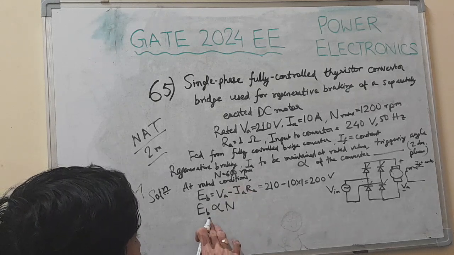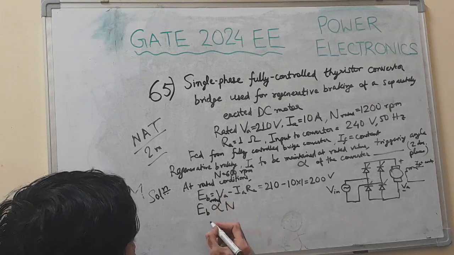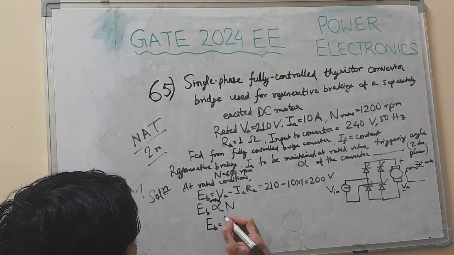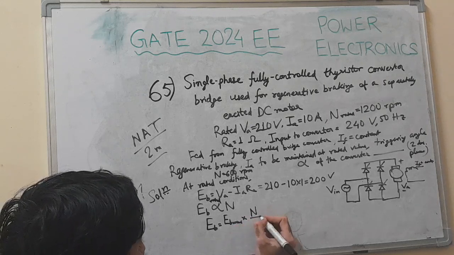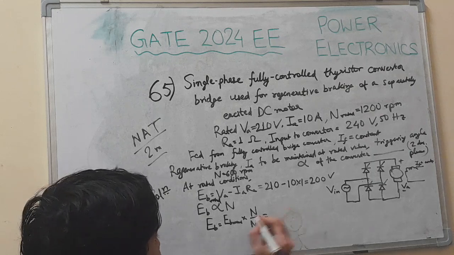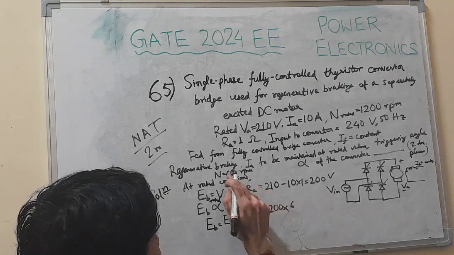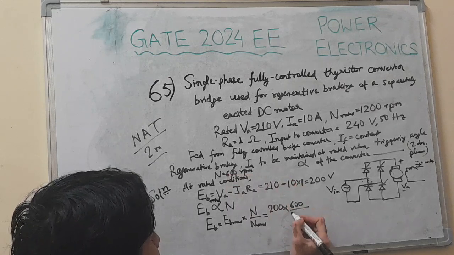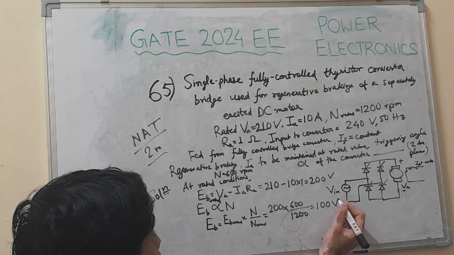So we can find the back EMF at operating conditions: EB equals EB rated into N by N rated. EB rated is 200, N is 600 and N rated is 1200. So it will be 100 volt.